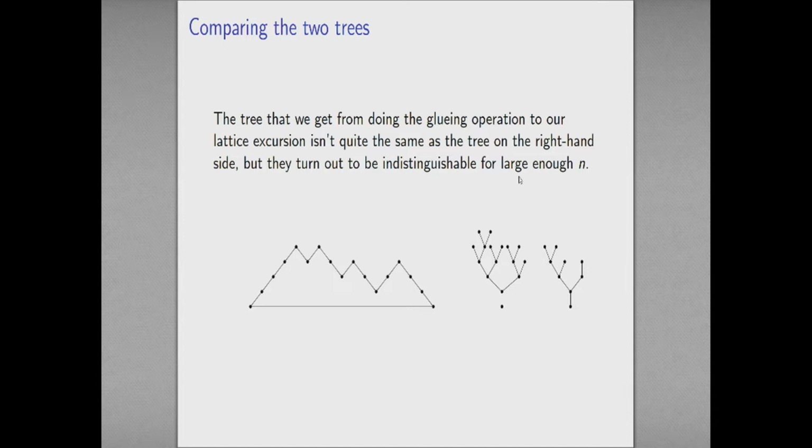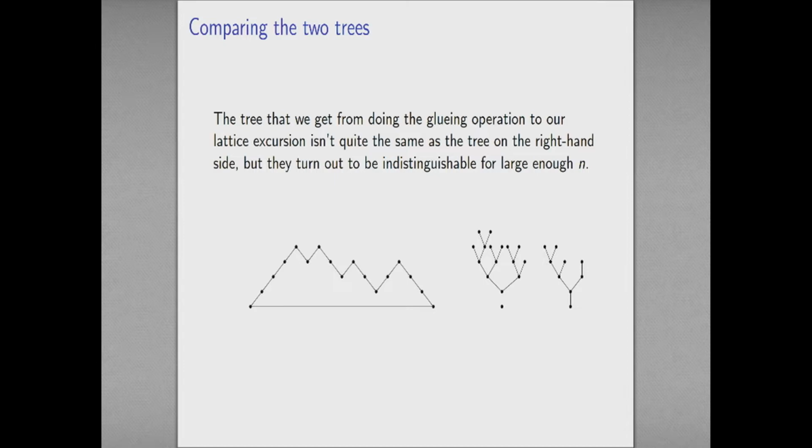What about if I do it to my little lattice excursion here? Well, it turns out I don't quite get the same tree, right? We had a particular tree that was associated with this excursion, which is this one on the left here. If I do my gluing operation to this lattice excursion, what I get is actually this tree. And they do look a little bit similar to one another.